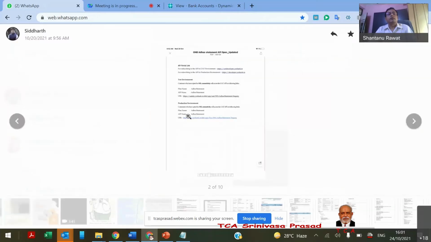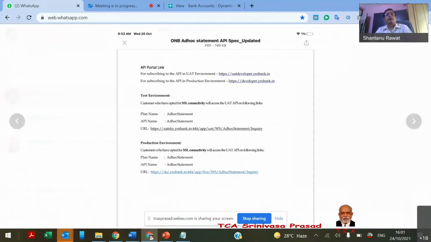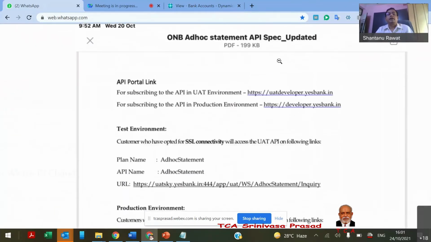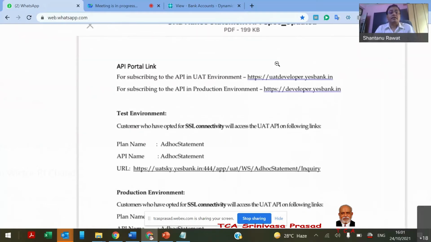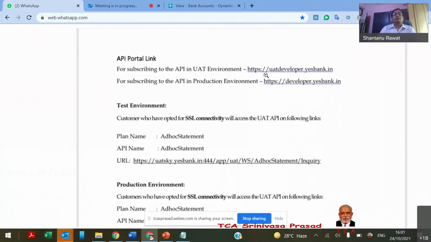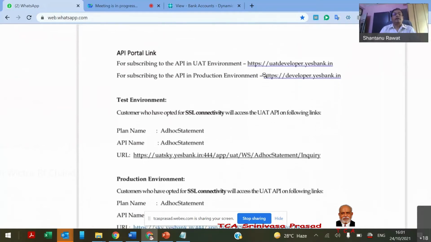They provide the portal link, everything, and a sandbox environment where we can test. This will be the UAT environment, and another will be the production environment, so that we can test the latest API also.